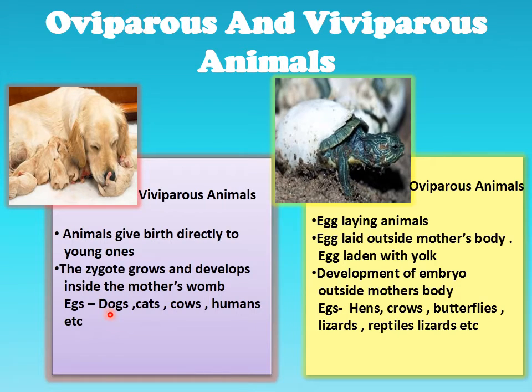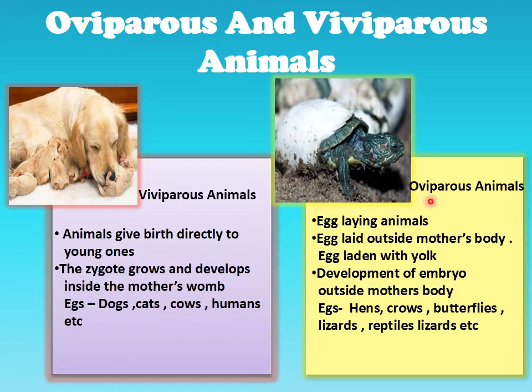So animals which directly give birth to young ones are called viviparous. Dogs, cats, cow, human beings and many more animals come in this category. Next is oviparous. Oviparous animals are animals which don't directly give birth to the young ones. They first lay eggs, so they are egg laying animals. A fertilized egg is basically a zygote. So the zygote divides and re-divides and gives rise to a young one.